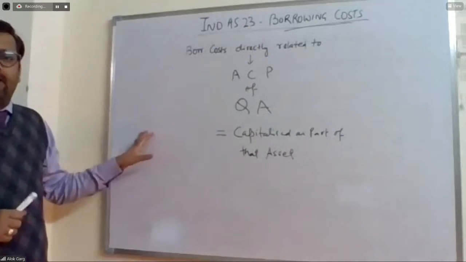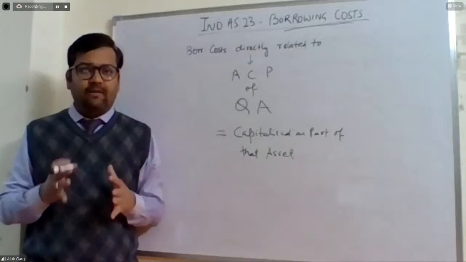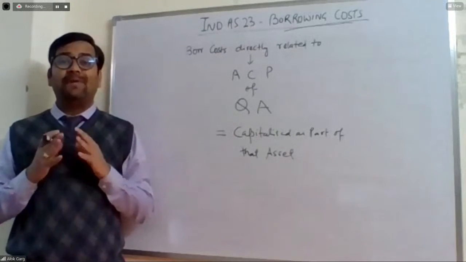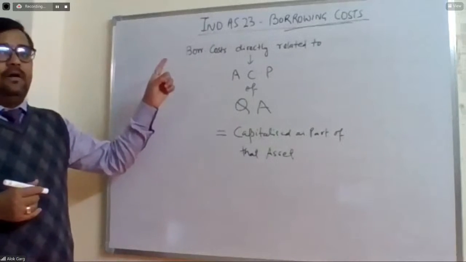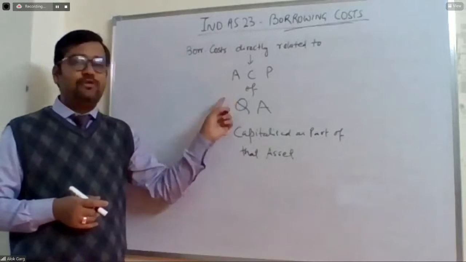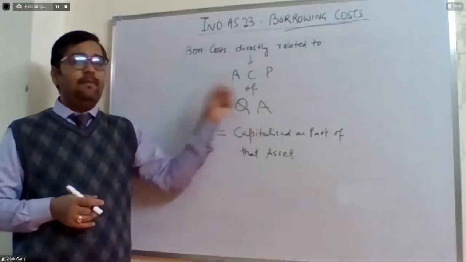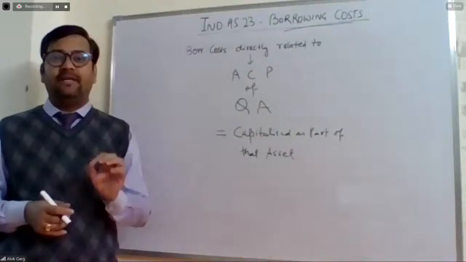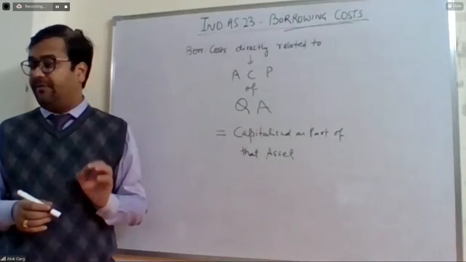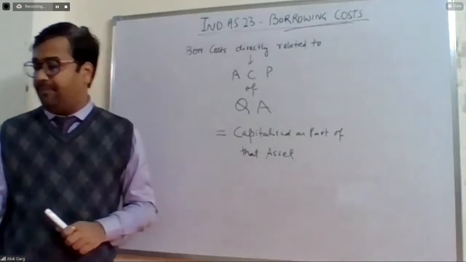What we are talking about here is the objective of the standard, the core principle of this particular standard. Borrowing cost directly related to acquisition, construction, and production of a qualifying asset will be capitalized as a part of that asset. Am I right? Any problem?